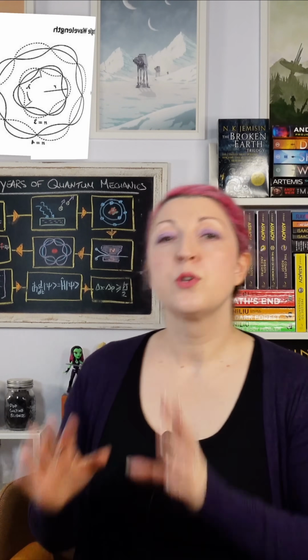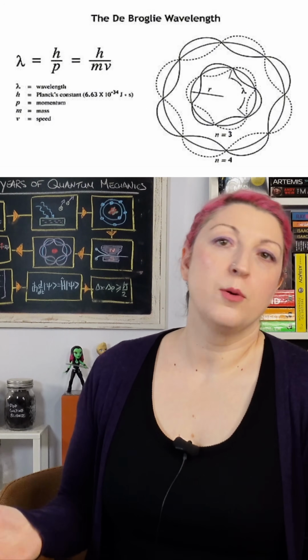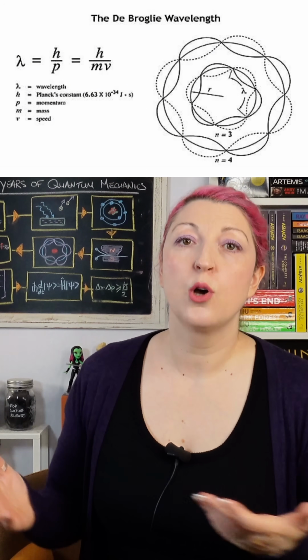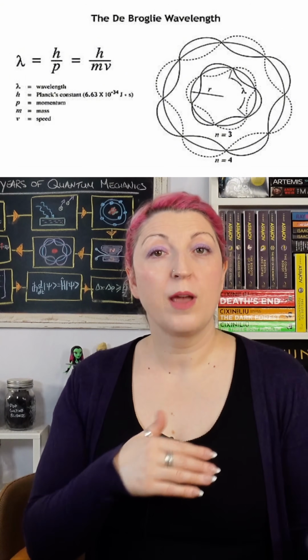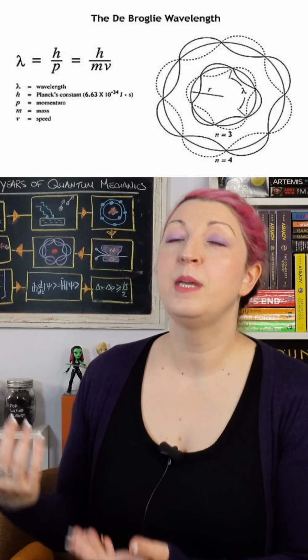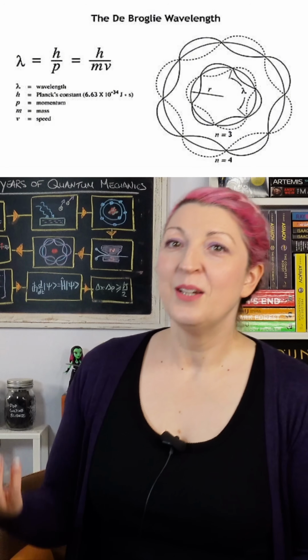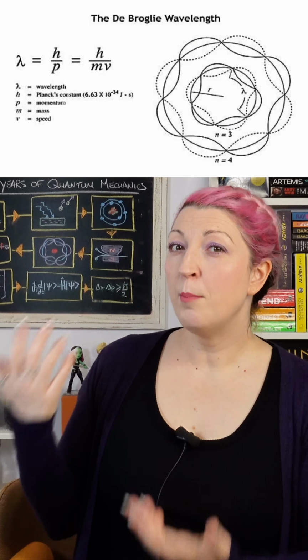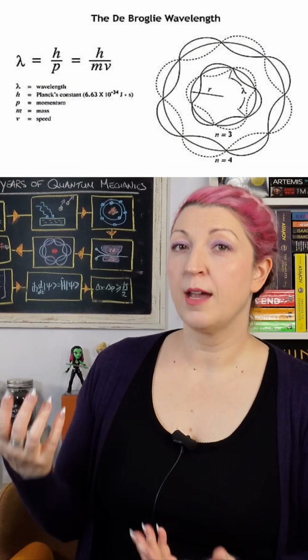So Einstein had just proved that light waves could behave like particles called photons. De Broglie flipped it around. What if electrons, protons, even a tennis ball had wavelengths associated with them? So he wrote down a fairly straightforward equation. Lambda equals h over p. Now lambda is wavelength, h is Planck's constant, and p is momentum. So depending on the momentum, that will determine the size of the wavelength.